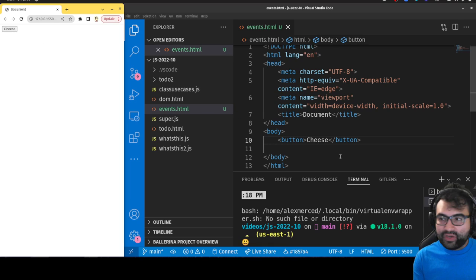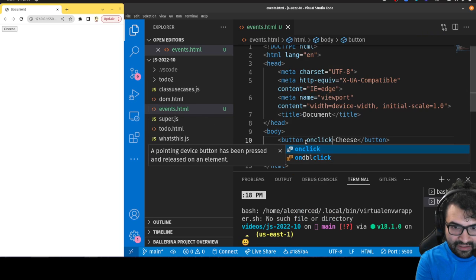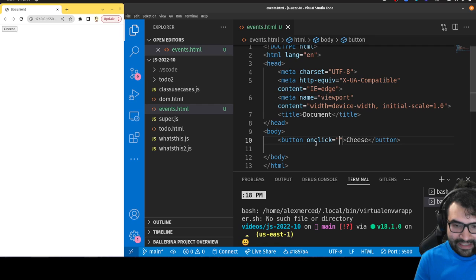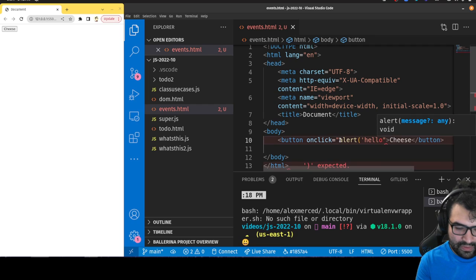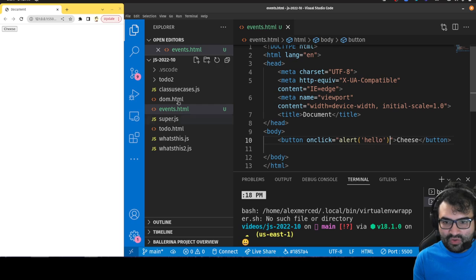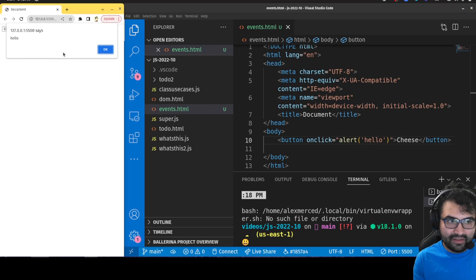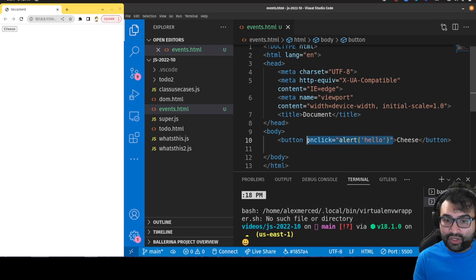You can do some basic stuff from HTML, because you can actually do this. I can type in onclick, meaning when, and then I can technically type JavaScript in the quotation marks, and that will run when you click that button. So I could do something like alert hello. You can do that and this will work. See, and that works. But generally that's not the way you're going to do it.